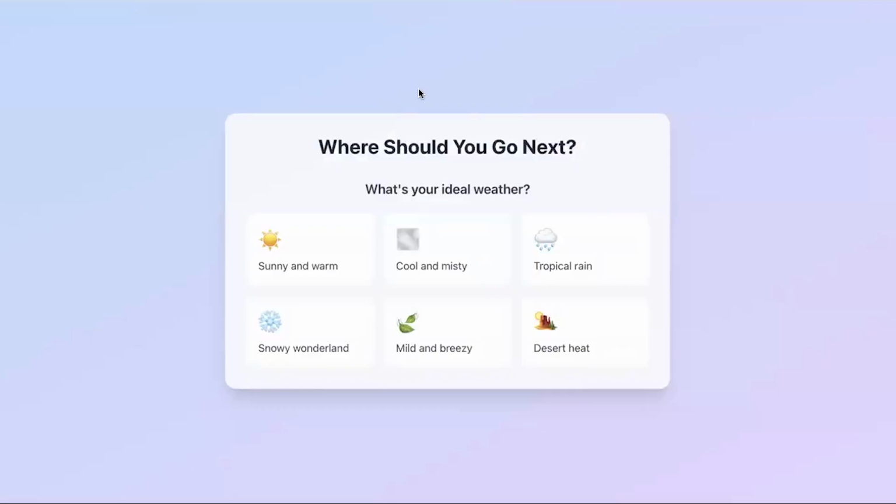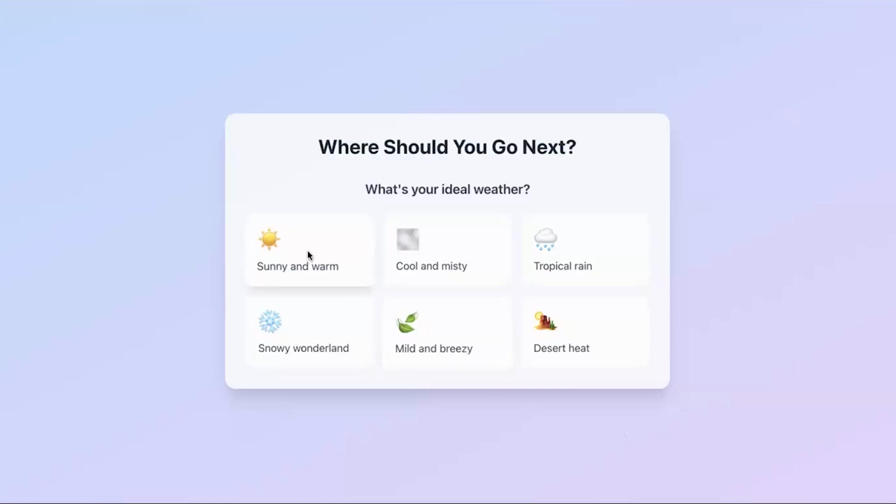For the Vibe Coding Hackathon, I had an idea to build a web application called Where Should You Go Next? It's a travel mood quiz that helps people discover their ideal destination based on emotional and aesthetic choices. The user answers just five questions, each designed around visuals and feeling, like, for example, what's your preferred weather? What's your ideal activities, favorite colors, and based on their choices, the app reveals a destination that fits their vibe.